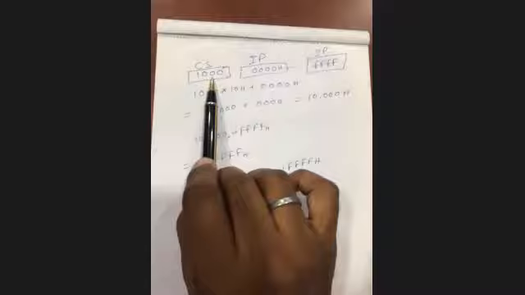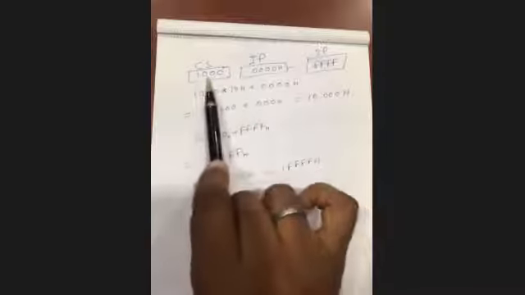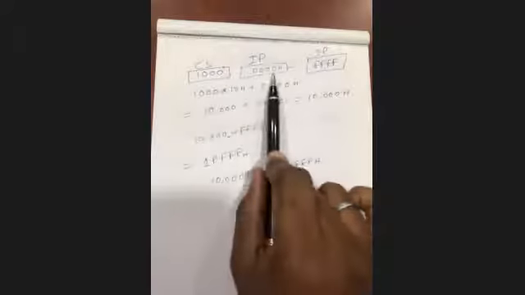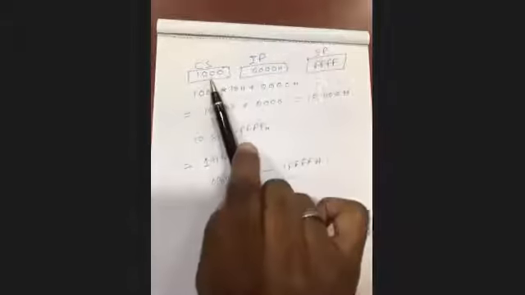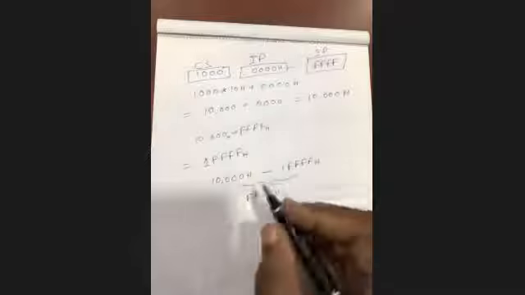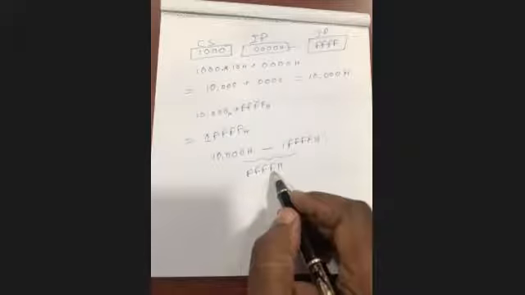I'm talking about the overlapping and non-overlapping segment. If the value of CS is 1000 and IP is 0000, the maximum value of IP will be FFFF. If you generate the physical address from CS and IP, the minimum address will be 10000, and with the maximum value of IP, FFFF, the address will be 1FFFF. So the maximum length of a segment is FFFFH.